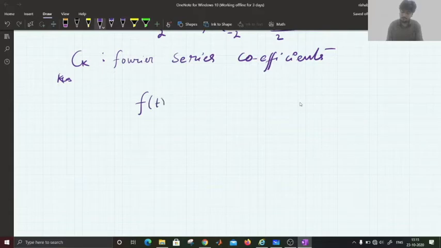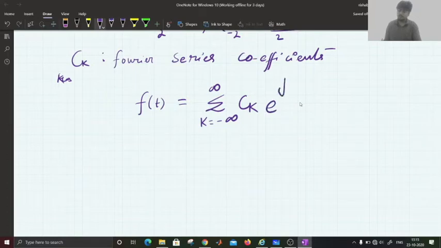Let us again write the general form of the Fourier series representation, which is the infinite sum, given as ck into e to the power j k omega naught t, where omega naught is the fundamental frequency of the signal f of t.